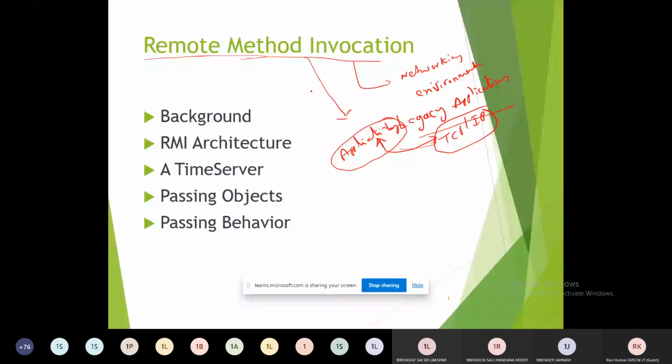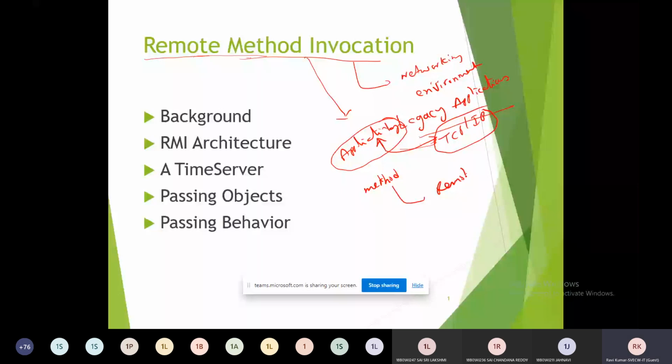So we can make use of this remote method invocation to do various kinds of applications, in such a way that in this RMI, we can have the facility of calling the method from a remote object.